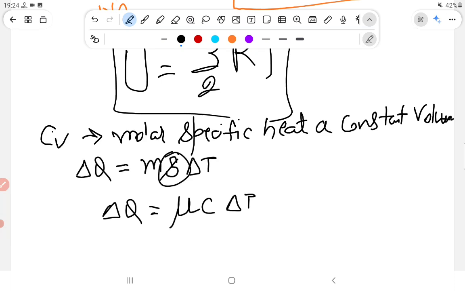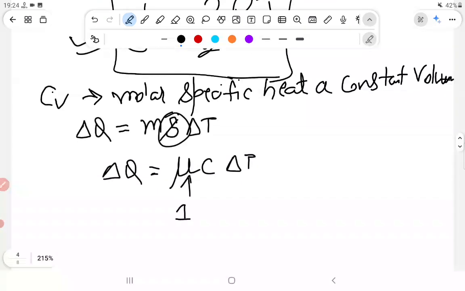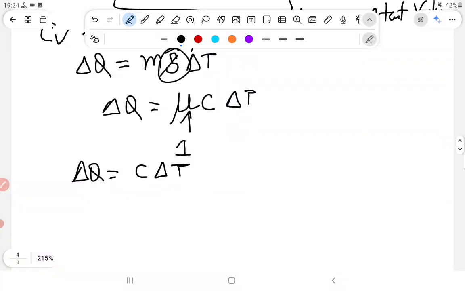For 1 mole I write mu equals 1, because here we did the derivation for 1 mole. So delta Q becomes C delta T. Here C is Cv, not Cp.